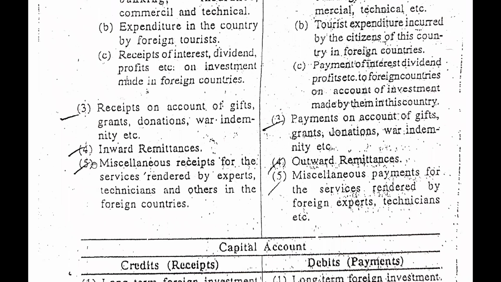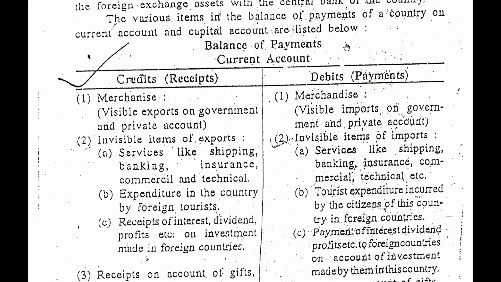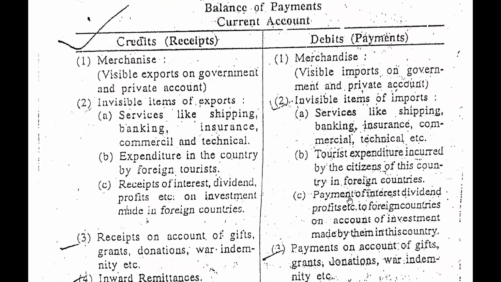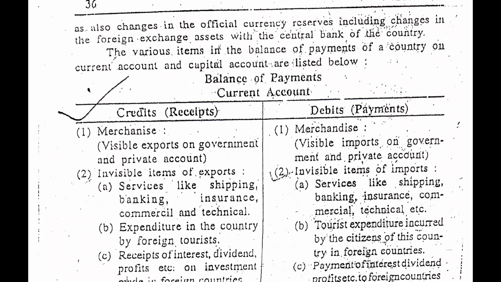And there are inward remittances, outward remittances, then miscellaneous receipts for the services rendered by the expert technicians and others in the foreign countries. Whatever we get, we will consider on the credit side of the current account of balance of payment, and whatever we need to pay will be considered on the debit side of the current account of the balance of payment.